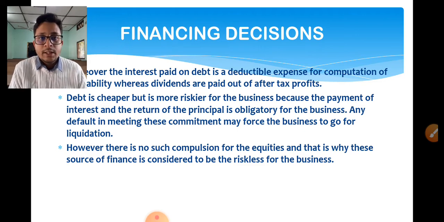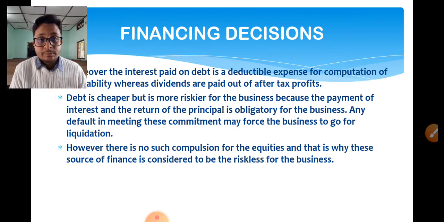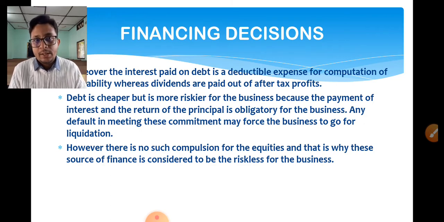Now see the third paragraph. However, there is no such compulsion for equities, and that is why this source of finance is considered to be riskless for the business. In the case of equity, the company is under no legal obligation. That means the law does not compel a company to repay the equity financer even if the company does not make any profit, right? I hope this is clear to you.